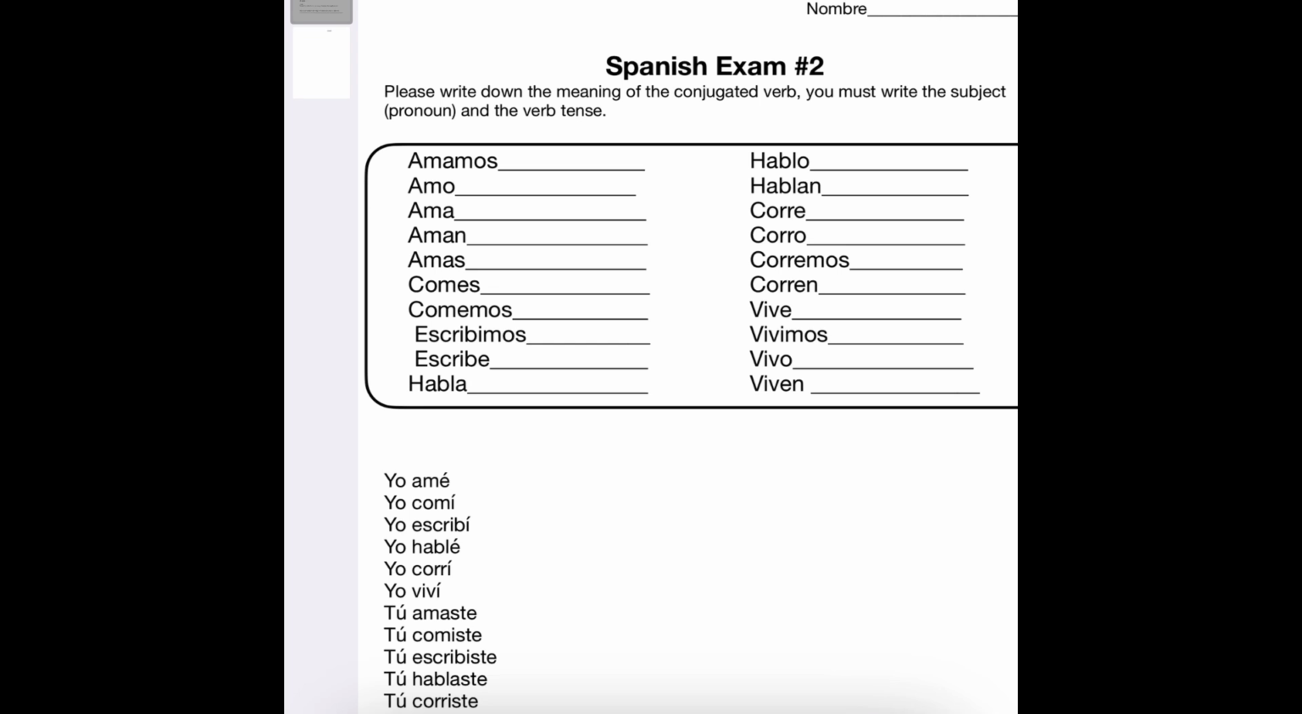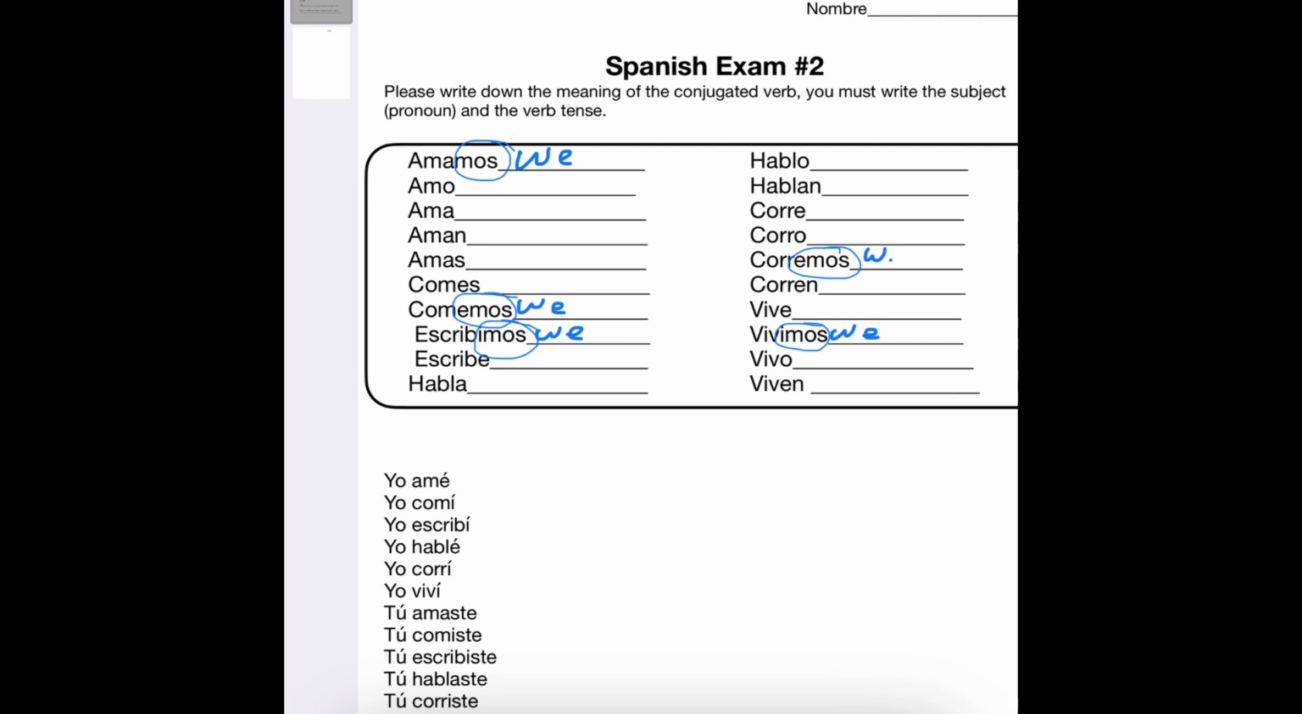So it could be either I, you, he, she, they, you formal, we, or you all. All right, let's start with the we form. So any of the we is going to be the ones circled in blue. So anything that ends with amos, emos, imos. Okay, so let's do amamos. Since they're all in the we form, you got to write down we. You already got that down. You understand that the ending means we.